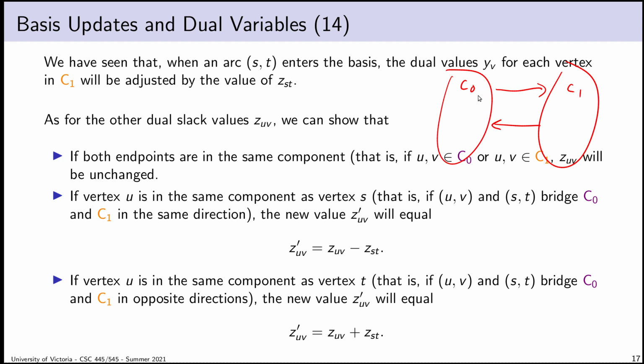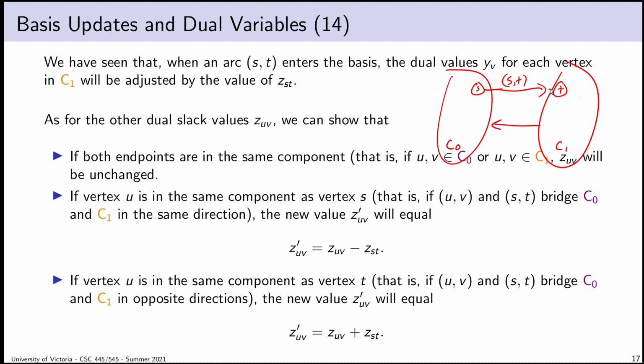I could bridge the gap from C0 to C1, or I could bridge the gap from C1 to C0. And it may not surprise us to learn that the adjustment is opposite for the two directions. So suppose that I have, I really wish I'd left more space on my slide for a drawing. Suppose that this is my arc ST. Or to put that a different way, I'll just move these around. So that means that my entering arc here is, let's see, so there's vertex T. So suppose my entering arc points from C0 to C1.